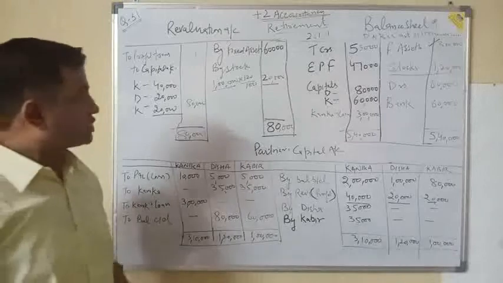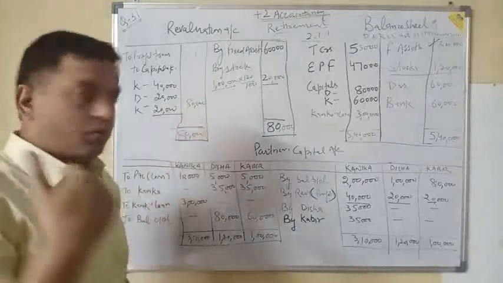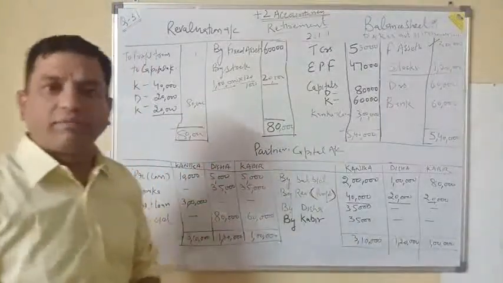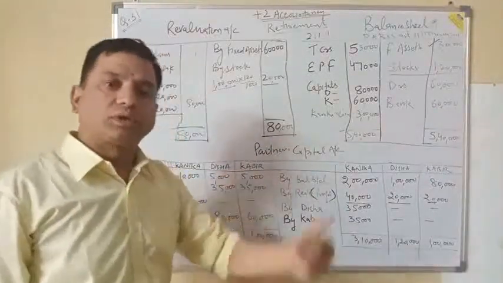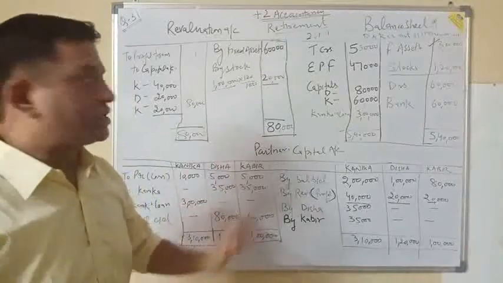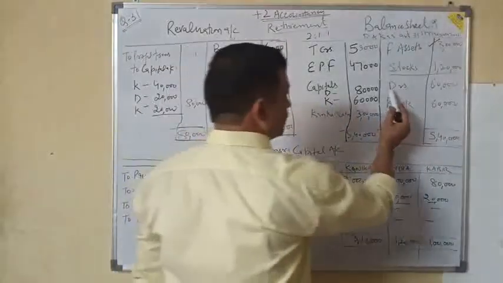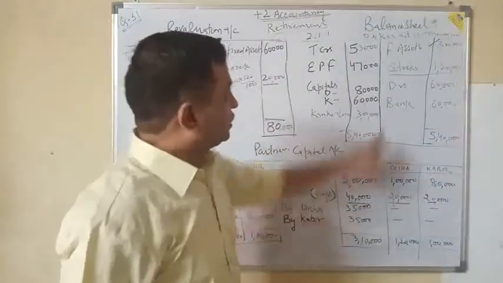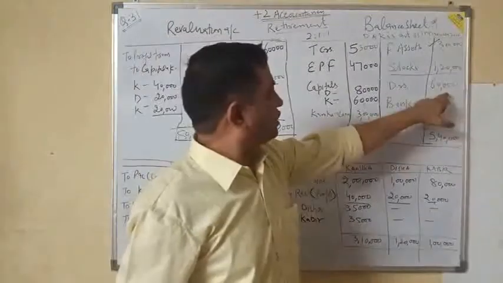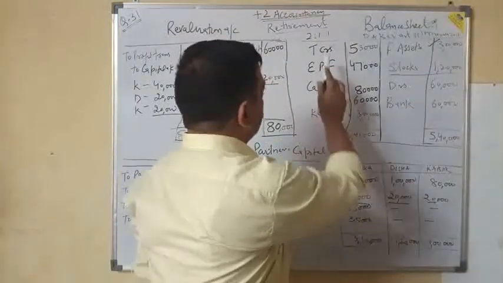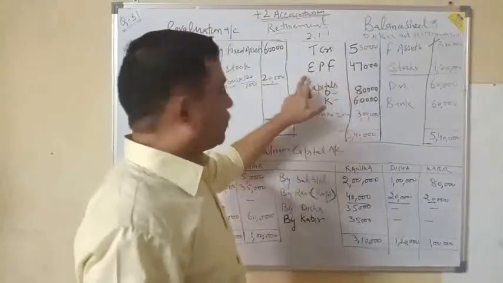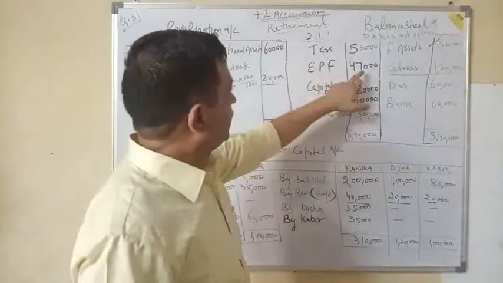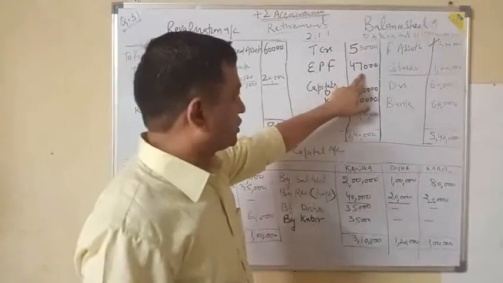Come to the next. Now the second step: all the assets and liabilities which have no change, you have to put into the new balance sheet as they are. Like debtors having no change, put that as it is. Whatever is in the old balance sheet is in the new balance sheet, 60,000 same. Trade creditors no change, as it is 53,000. Employees provident fund no change, as it is in the new balance sheet. Right?